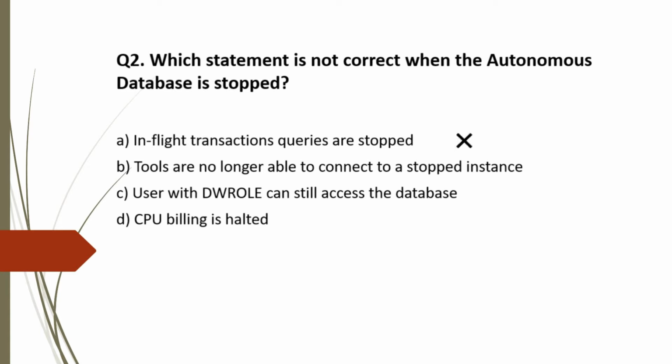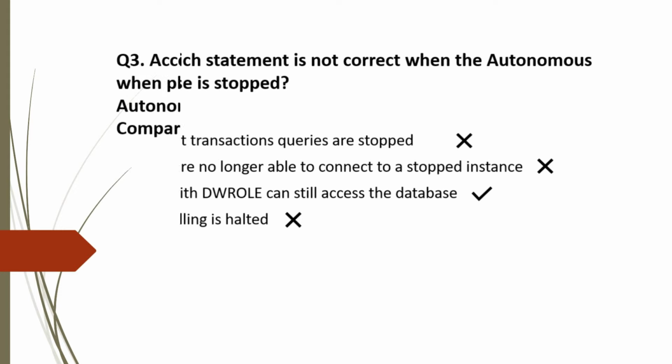Option B, tools are no longer able to connect to a stopped instance. This also happened when we stop autonomous database. So this is also incorrect. Option C, user with DW role can still access the database. No, they cannot access, as we have to choose the incorrect statement, hence this is correct. Option D, CPU billing is halted. Yes, this is true for stop autonomous database. So this is incorrect choice. So the correct option for question 2 is option C.